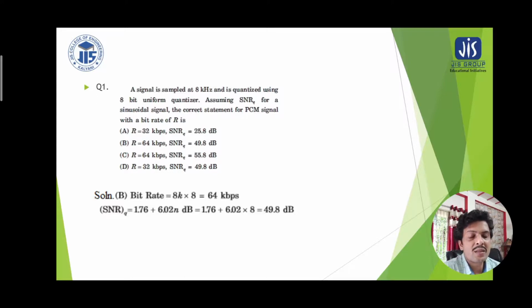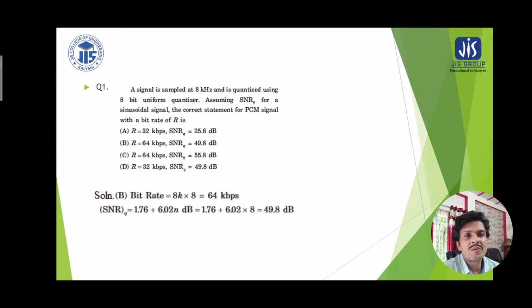So some equations are there, and depending on them there are a variety of problems, out of which this is a classic problem, which shows that if you have the idea of the sampling rate and the number of bits per sample, then what will be the signal to noise ratio of the quantizer, and the number of bits per sample. That means the total bit rate, the overall bit rate, has to be found out. Here the correct statement for the PCM signal bit rate is also asked.